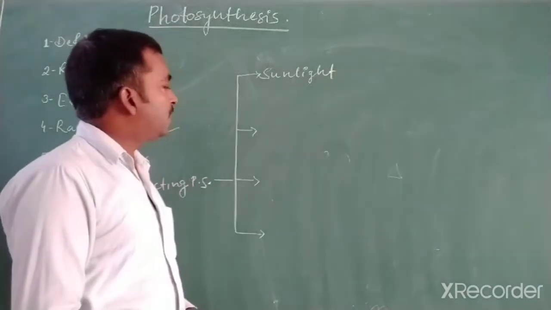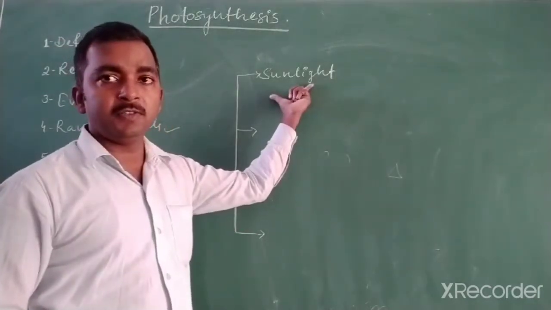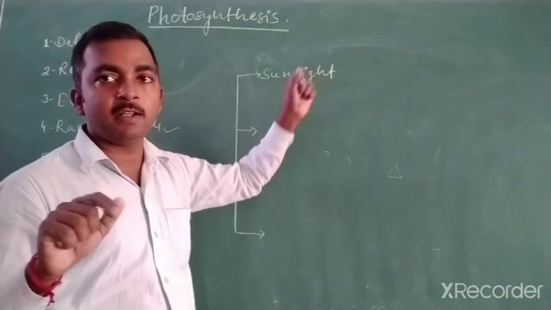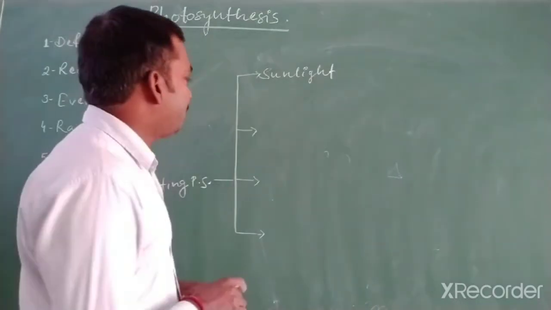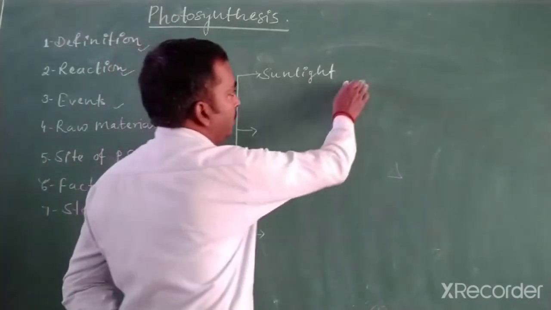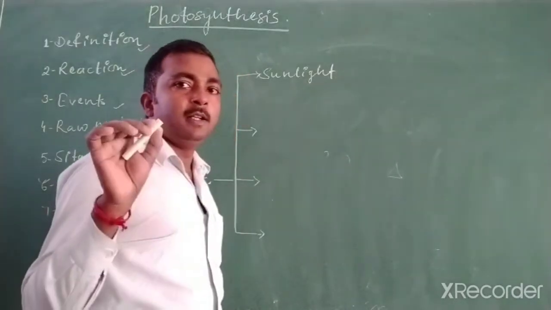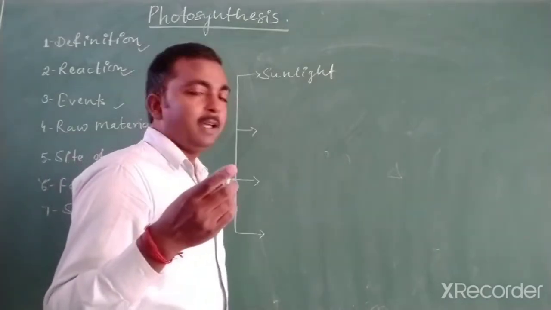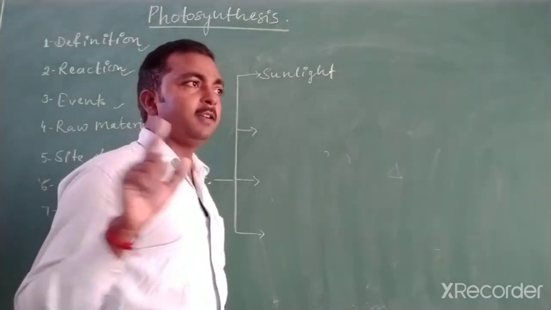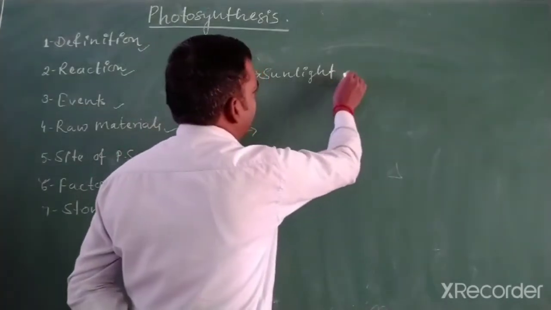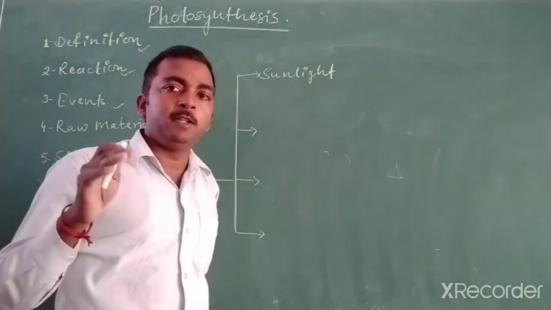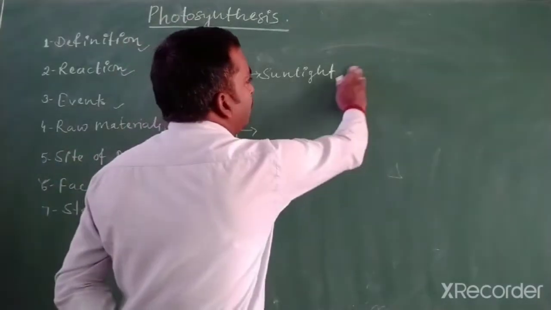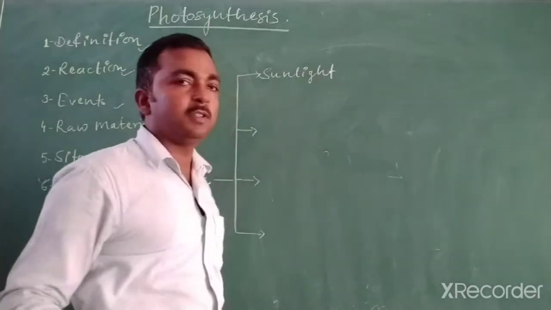Sunlight is important for photosynthesis because the photolysis of water only takes place with the help of sunlight, or the energy comes from the sunlight. It was observed that when there is sufficient intensity of light, the rate of photosynthesis will be normal, but if the intensity of light is very low, the rate of photosynthesis will be slow, and too high an intensity will also disturb the rate of photosynthesis.